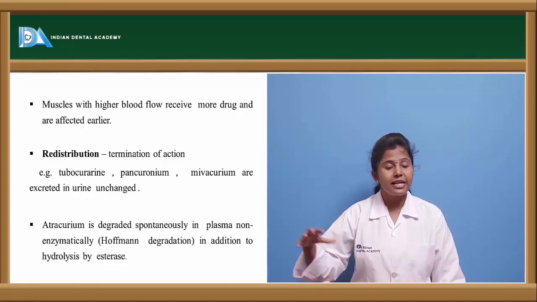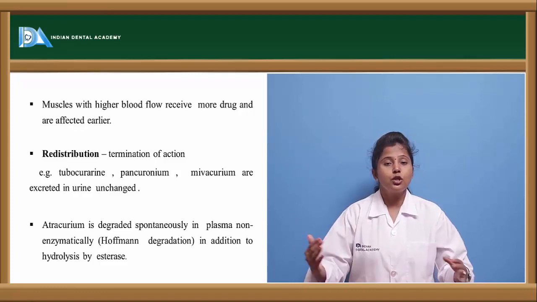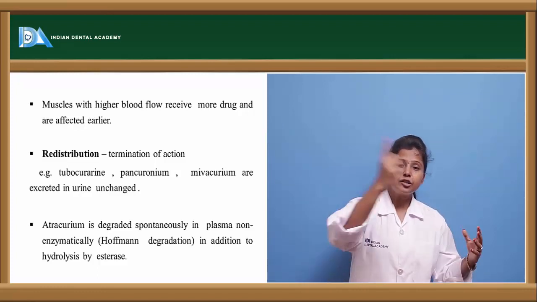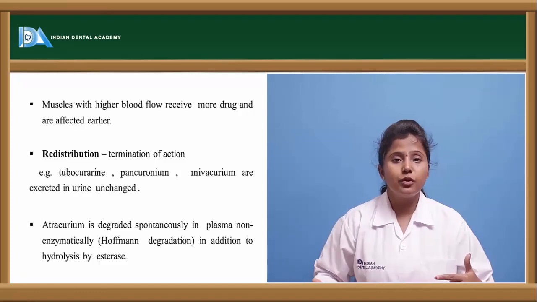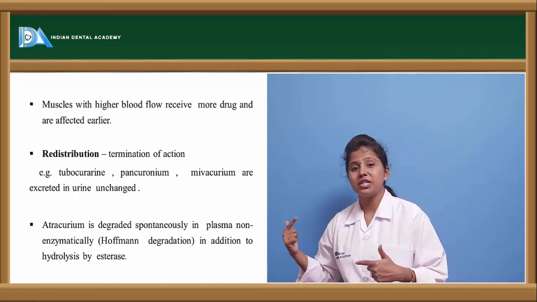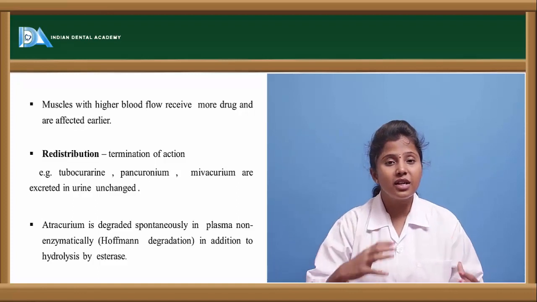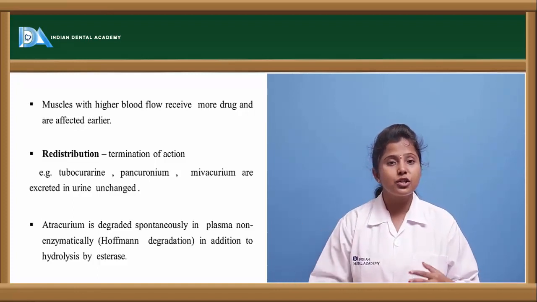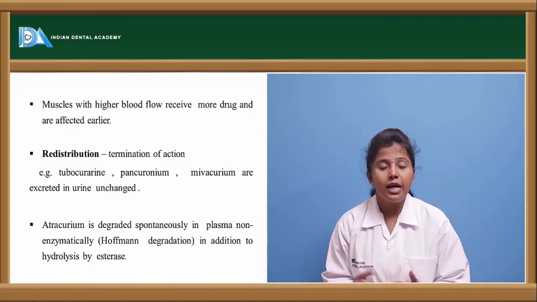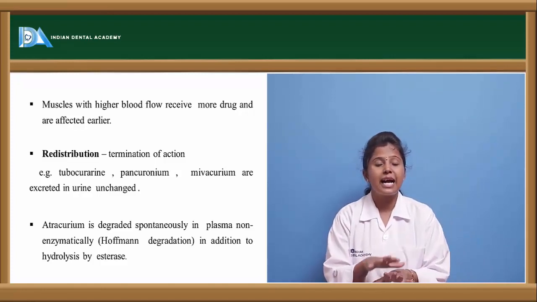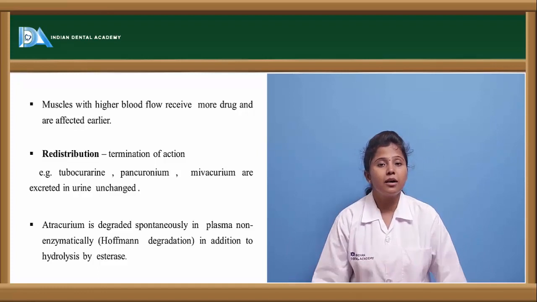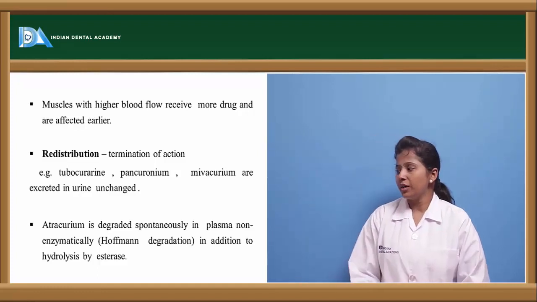So these drugs are excreted in the urine as such. If the drug is converted into a metabolite, the drug is redistributed and thereby the drug action is retained. But if the drug is excreted in the urine as such and metabolism is not occurring, then the redistribution of the drug won't take place, thereby the action produced by the drug is terminated.